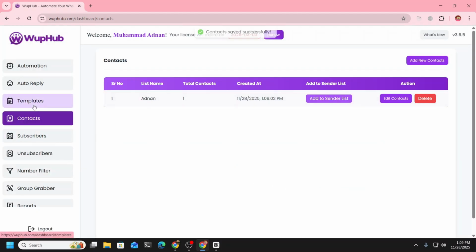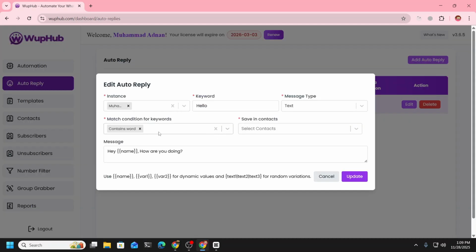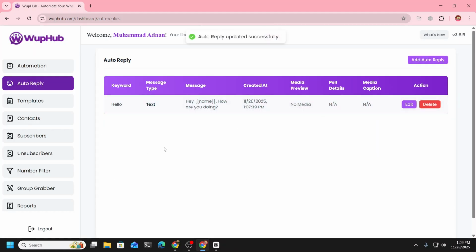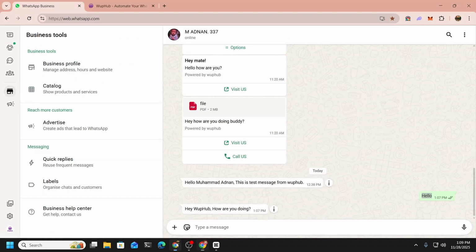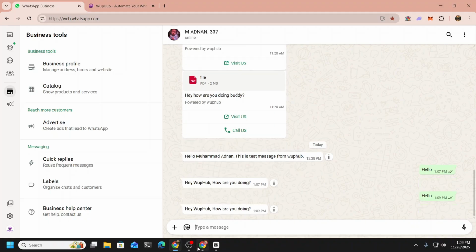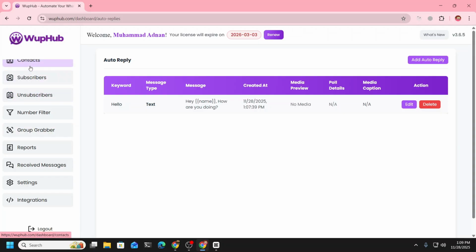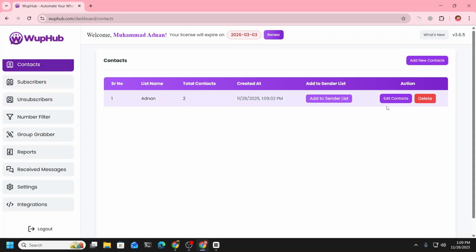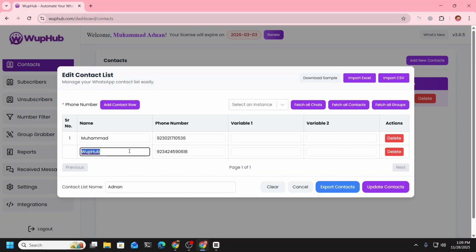Now let me show you if we set this up on auto reply. For example, with this keyword, we want to save any person who sends this keyword into this contact list. We can update it. Now anyone who sends this message will receive the auto reply, and will also be added automatically into that contact list. Here you can see we have two contacts now, and the number we sent the message from got added here.